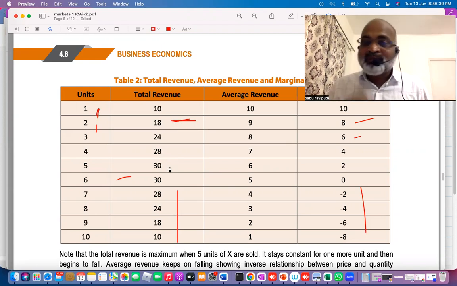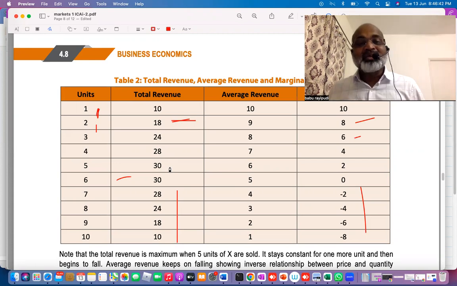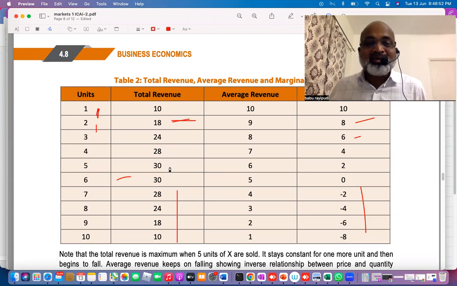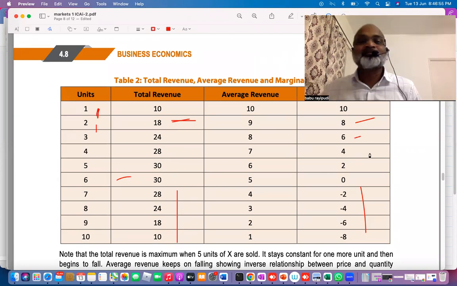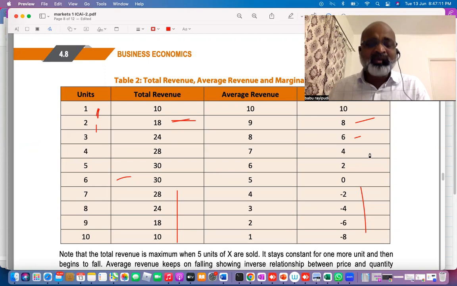One more analytical point, for true or false statements. In the beginning, though total revenue is increasing, it is increasing at a decreasing rate. Why is total revenue increasing at a decreasing rate? Because of the decrease in MR. When MR is decreasing, total revenue might be increasing in the beginning, but the rate at which TR is increasing will decrease. That is one analytical point. Next, the moment MR becomes 0, TR becomes maximum. The moment MR becomes negative, TR starts falling. Moral of the story, the slope of the TR is dependent on MR.